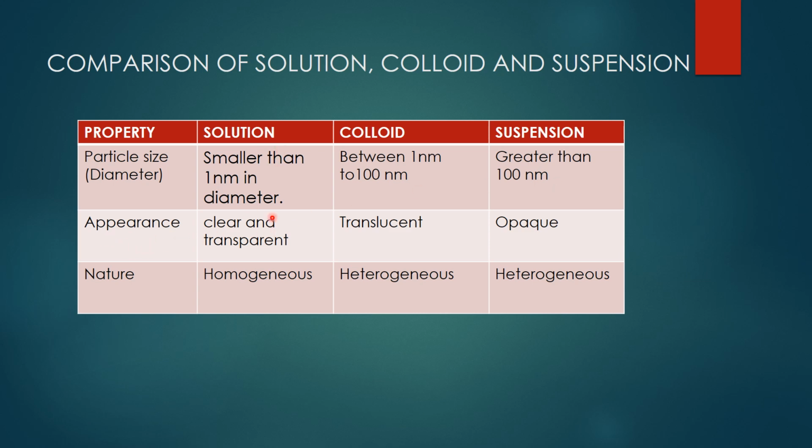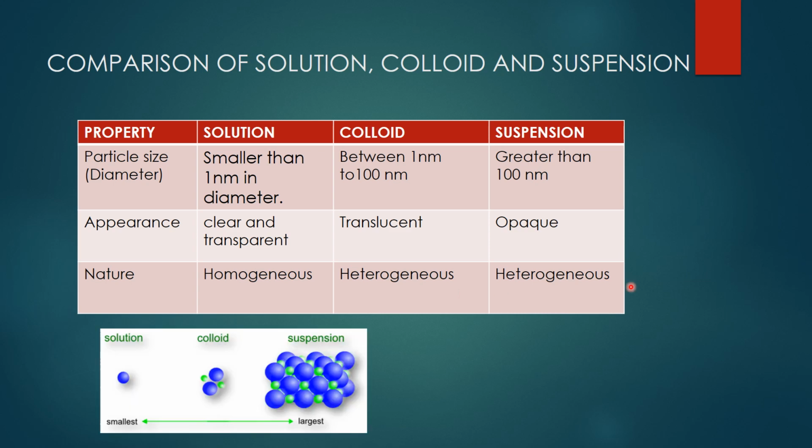Appearance. Solution is very clear and transparent. Colloid is translucent. Suspension is opaque in nature. If you take the nature of the solution, colloid and suspension, solution is homogeneous. It mixes thoroughly with each other. Colloids and suspension come under heterogeneous. Isn't it? Now see the size of the particles. Solution is very small. Colloid is in between suspension and solution, and suspension is larger in size.